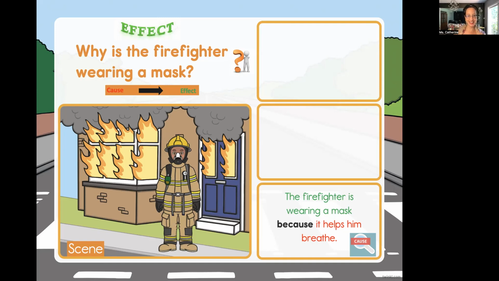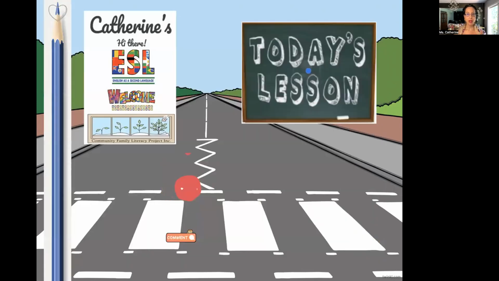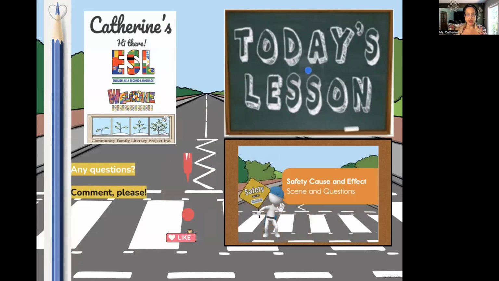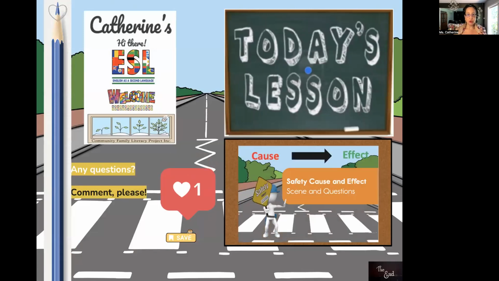How are you doing? Yes. How are you liking these safety scenes? Loving them, right? Think we did great here. What did you think? Can you think of any other safety scenes where there's cause and effect? What would cause something and what would we need to do to protect ourselves, to be safe and to have well-being? I'd love to hear from you.